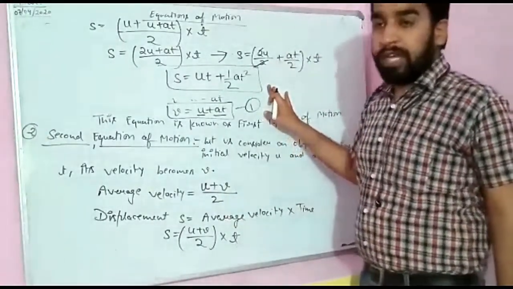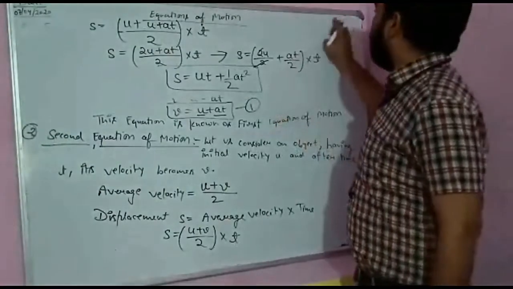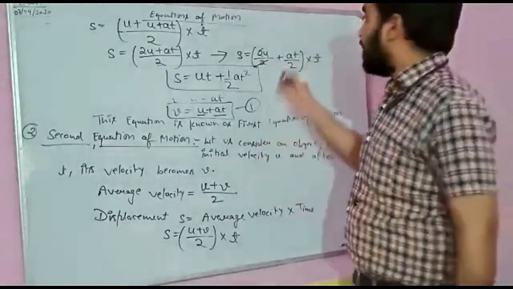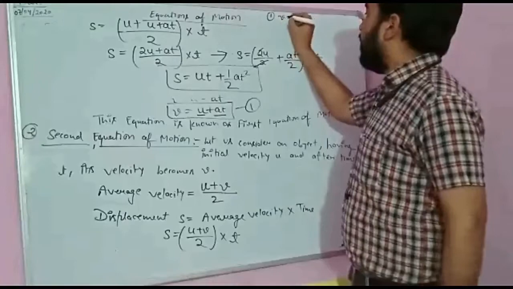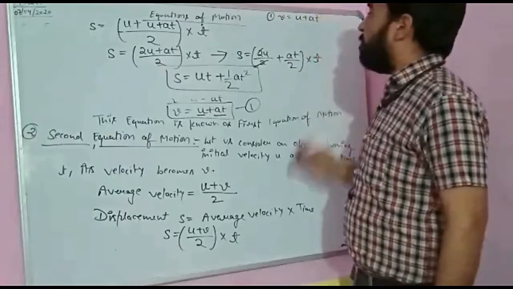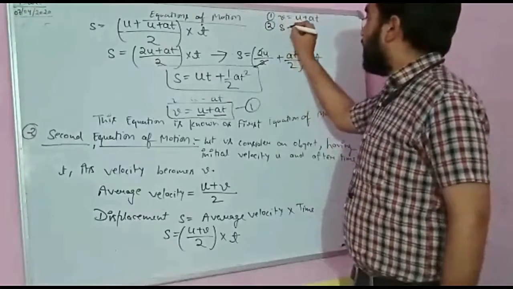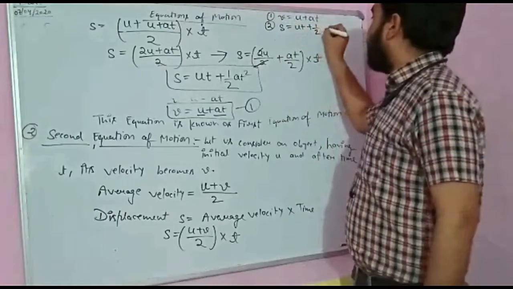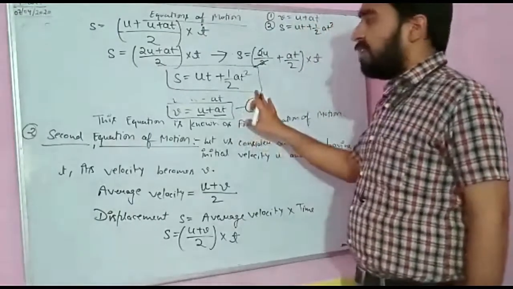This is how we represent it. Firstly you should know how to represent the equations. The first equation is v is equal to u plus at. We have proved this. The second equation is s is equal to ut plus half at square. This we have also proved in front of you.